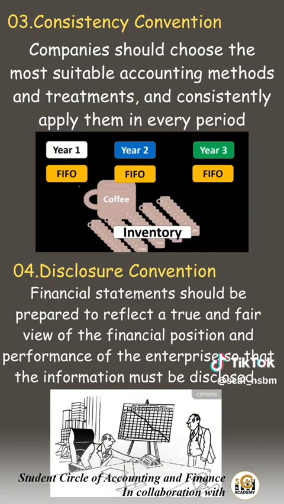The third convention is consistency. It implies that the company should choose the most suitable accounting method and treatments and consistently apply them in every period. They cannot change from time to time. And the final convention is disclosure. Financial statements should be prepared to reflect a true and fair view of the financial position and performance of the enterprise. The material and relevant information must be disclosed in the financial statements. Notes are a good example of this disclosure convention.